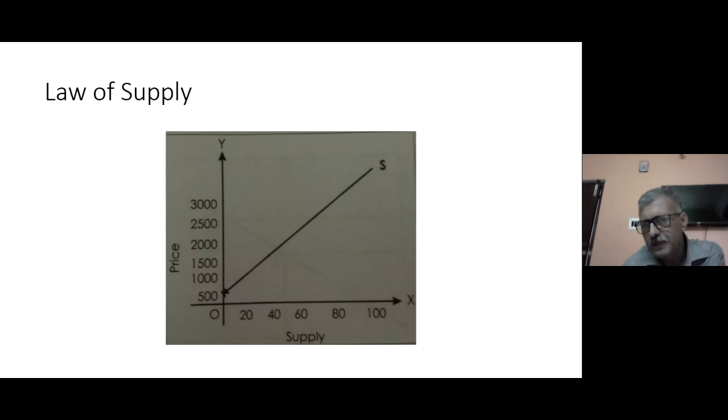Now, unlike in the law of demand, in the law of supply there is a direct relationship between price and supply. In demand, what was there? It was an indirect relationship. If price is increasing, the demand is decreasing; if price is decreasing, the demand is increasing. But in the law of supply, price and quantity supplied share a direct relationship. That means if the price is increasing, the supply is also increasing, for an obvious reason.